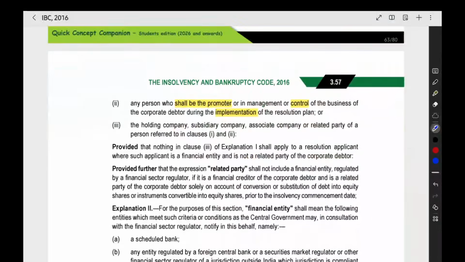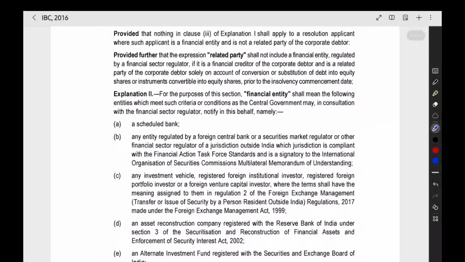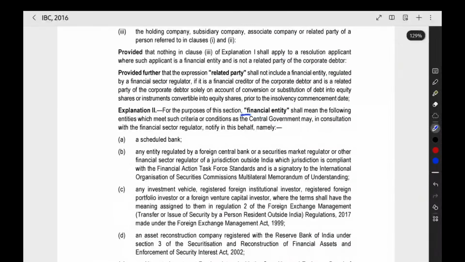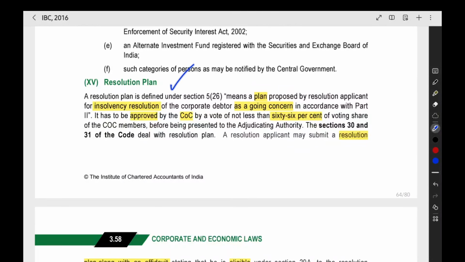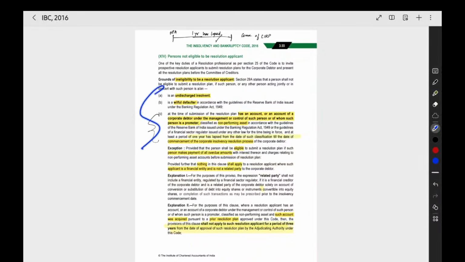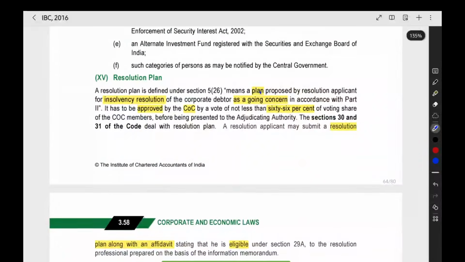I don't want to go into much detail. Then they have given some proviso, that and all you can read by yourself. These are not that much relevant. They have given the definition of financial entity, and the related party point we already saw. Now the next point is resolution plan. So these points we saw. If you are covered under these points, you are not eligible to present a resolution plan. Now what is a resolution plan? A resolution plan is a plan which, if implemented, will lead to the company being a going concern. That company will be taken over and that company will be run by the resolution applicant.